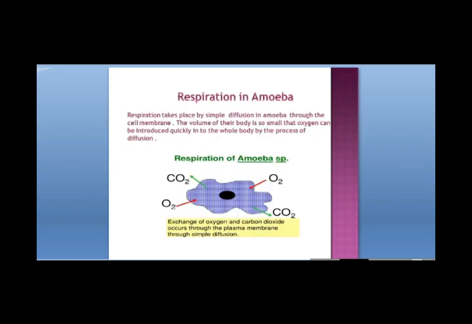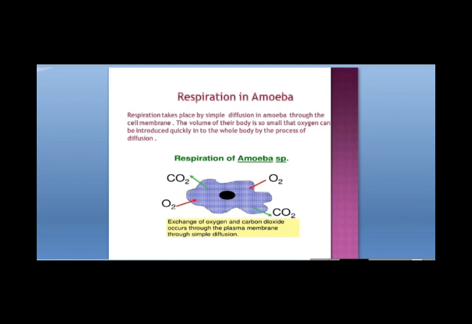Then respiration takes place in different organisms by different modes. Respiration in amoeba. The amoeba is a simple unicellular organism. It has a cell membrane around it and the volume is also very small. So it can easily take oxygen from outside by the process of diffusion. It can eliminate carbon dioxide from inside by the process of diffusion. So this is how respiration takes place in amoeba.